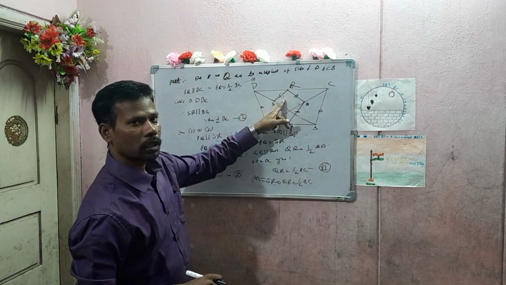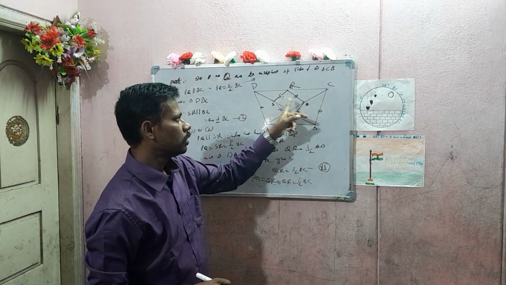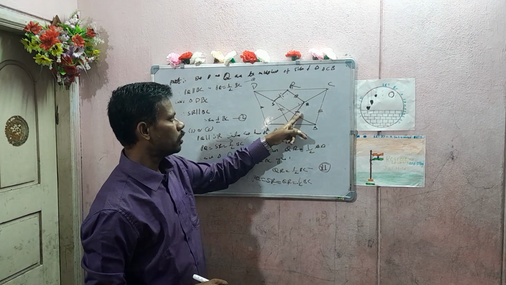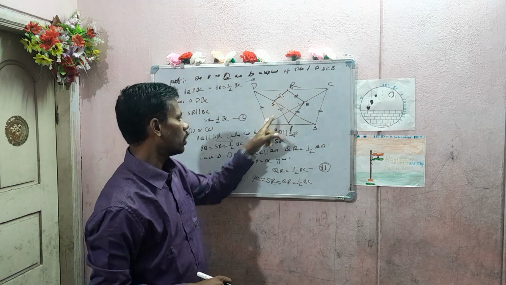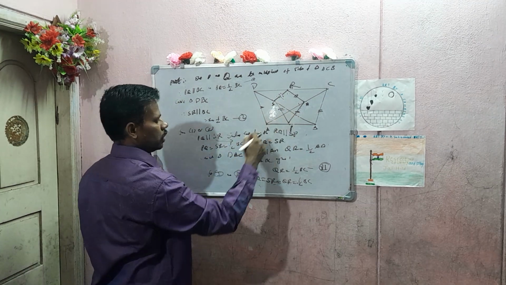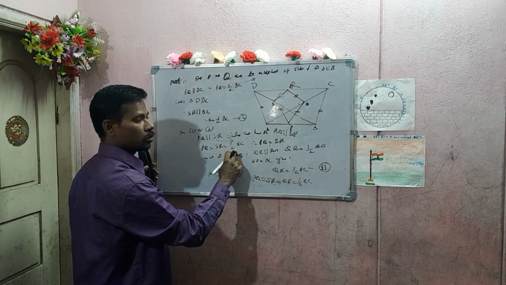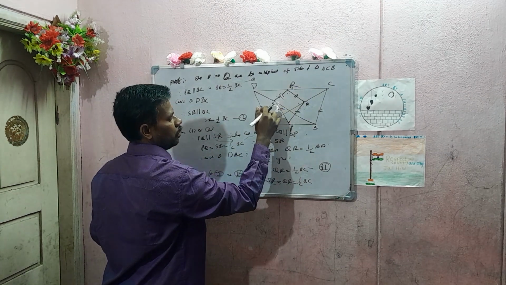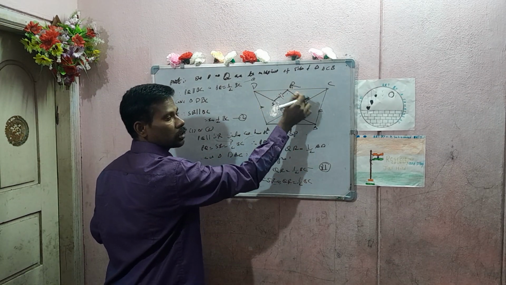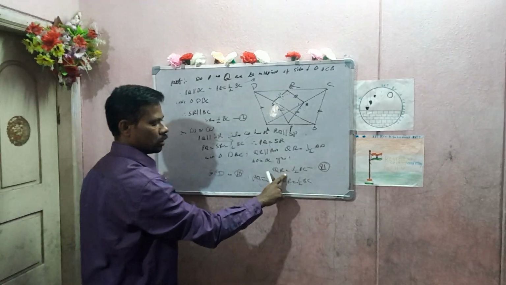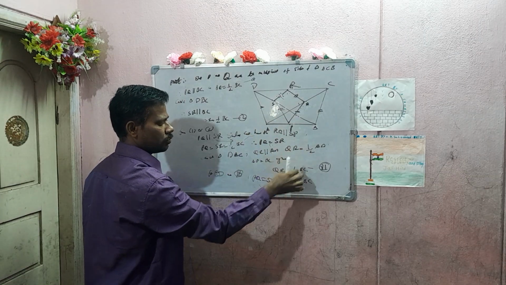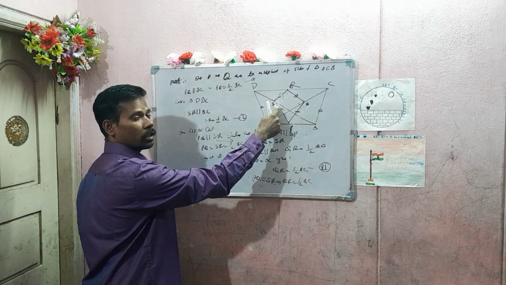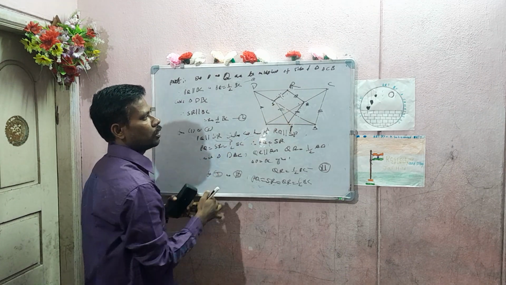Again SR is equal to half of BC, so these opposite sides are becoming equal. In triangle DAC, RQ is equal to half of AD, and AD is BC. Only one thing is left over, that is SP.